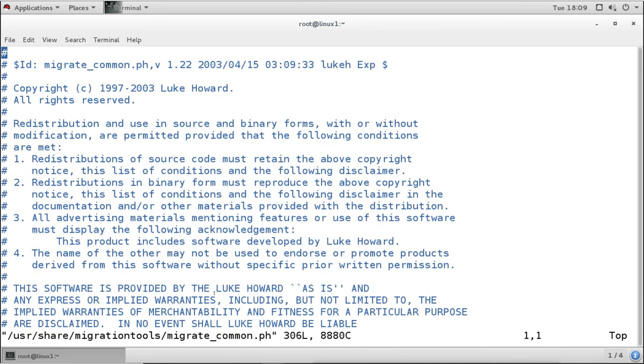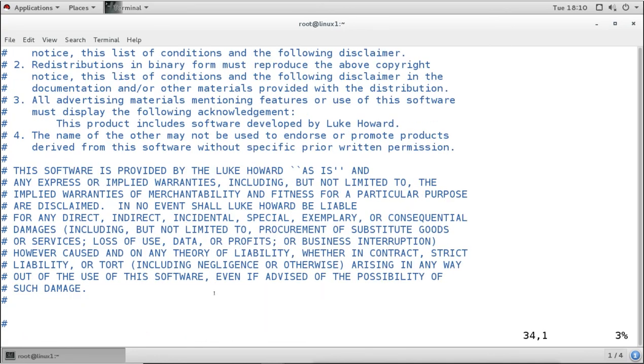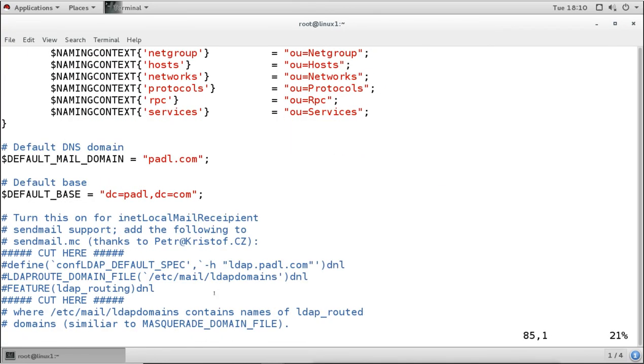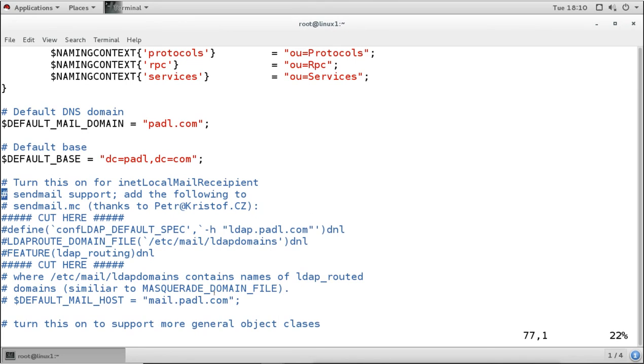So I will open the script file here, and I will go to line number 71, and under line number 71 it is configured with a default name, padl.com. Now this is not the domain name for us, our domain name is example.com.